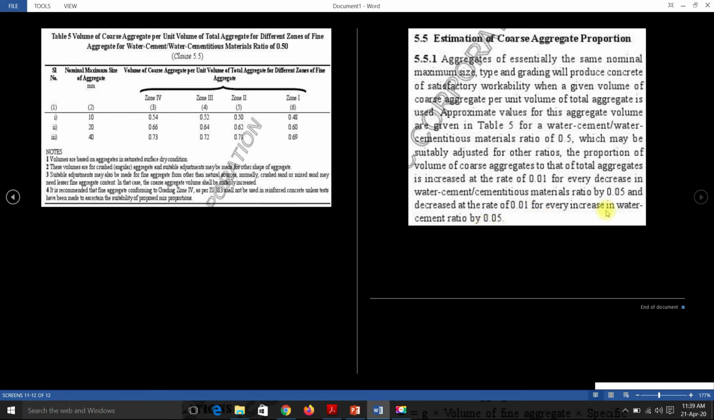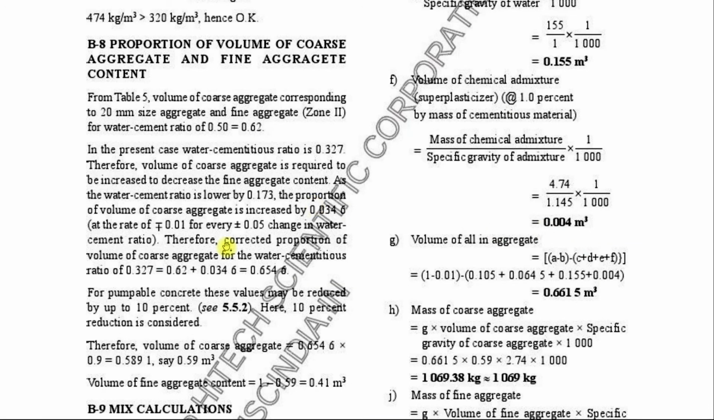Basically, if the water cement ratio is increased by 0.05, the volume of coarse aggregate to total aggregate should be decreased at the rate of 0.01. So the adjustment needs to be done as per the following clause. And also after this correction, for pumpable concrete, these values can be reduced up to 10%. This clause is also given in the IS 10262 code.